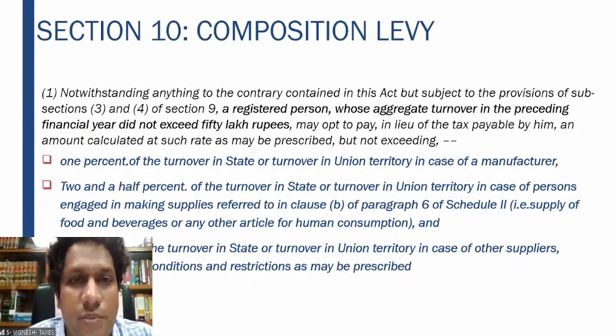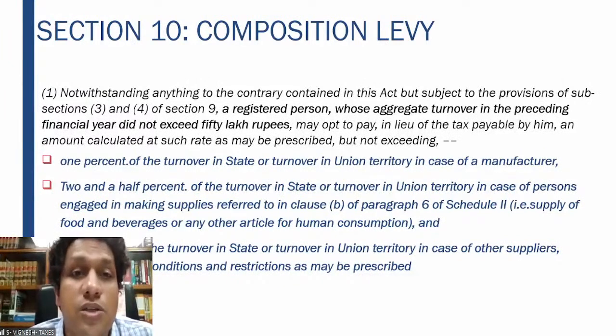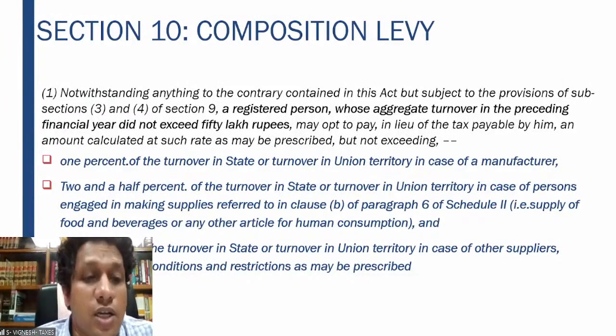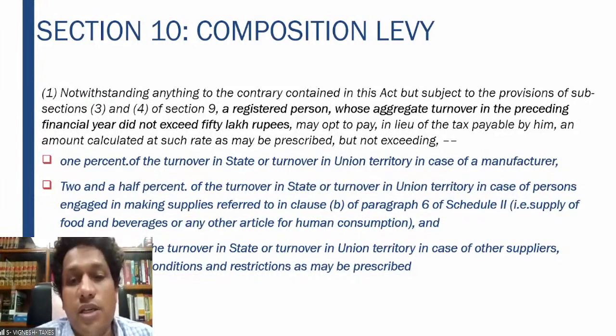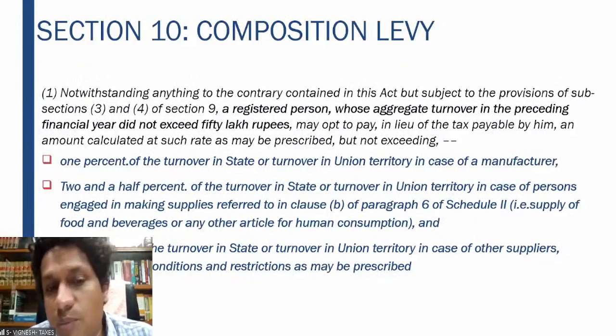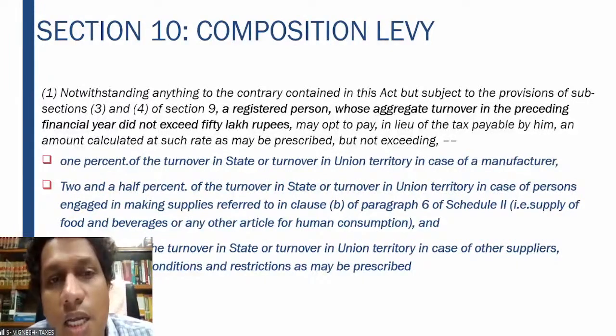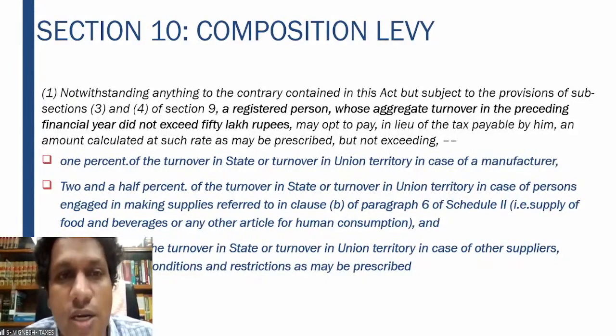So for a manufacturer, it is 1% of the turnover, 1% CGST, 1% SGST again, so that is 2% of the turnover. Then 2.5% of the turnover in the state or turnover in union territory, in case of persons engaged in making supplies referred to in paragraph 6(b) of Schedule 2, which is nothing but supply of food and beverages or any other article for human consumption. That is your restaurant services.